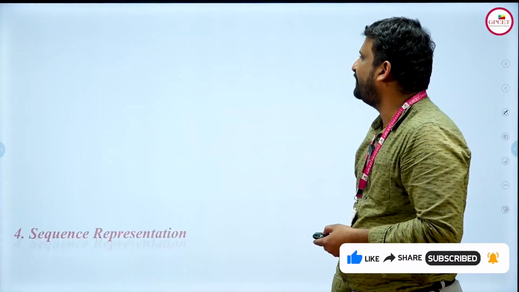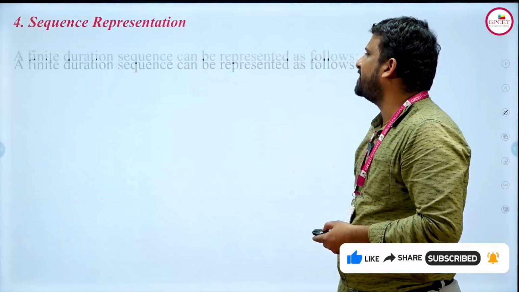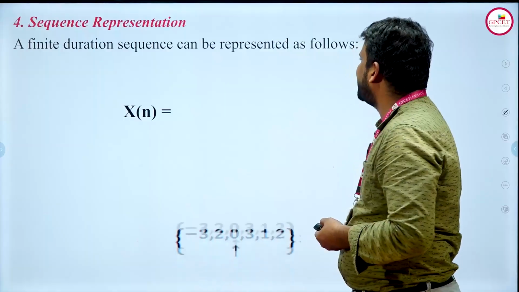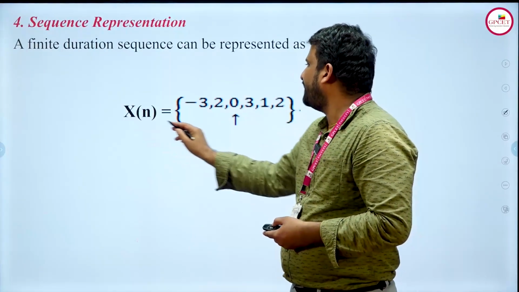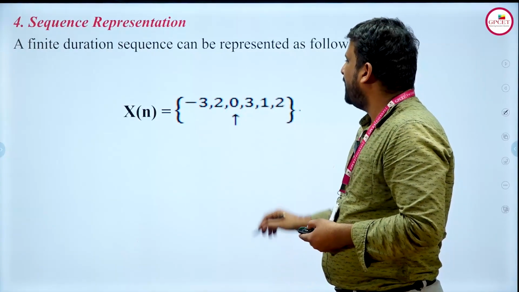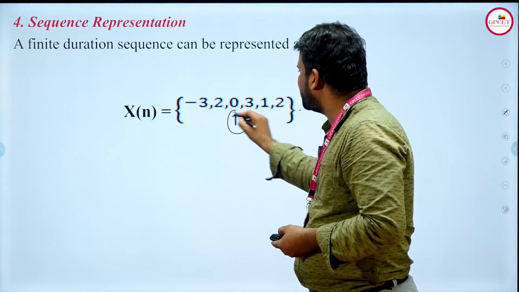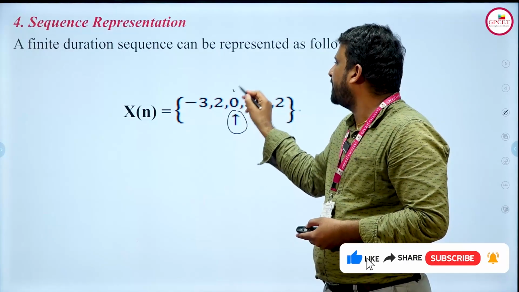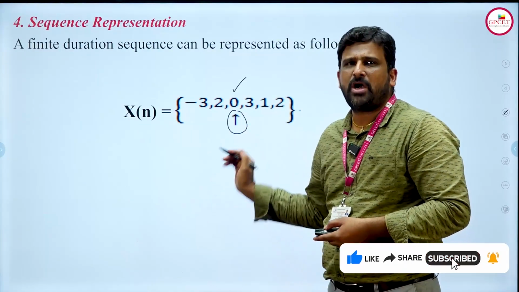And finally, the fourth one, which is sequence representation. That means it will be in the form of a sequence. A finite duration sequence can be represented as follows. x of n is equal to, given in curly brackets with all the values in the sequence. You can see here an arrow mark. That means the origin starts from this value.